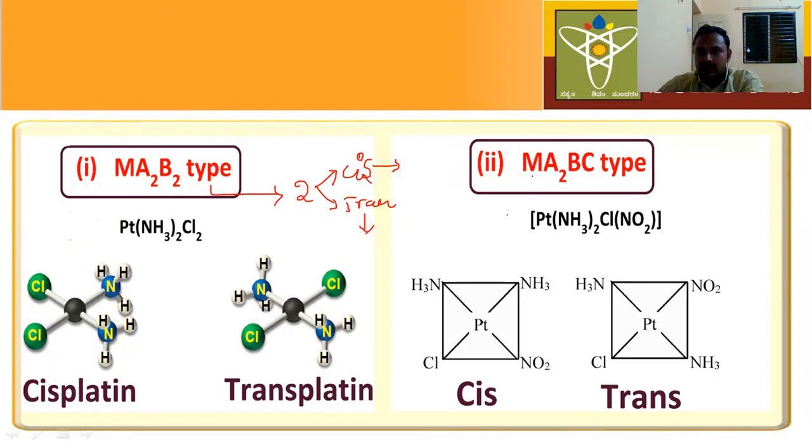Next, the second one, the Ma2BC type. From this type of complex, how many isomers are possible? Same. From this compound also, two isomers are possible. One is cis, another one is trans.